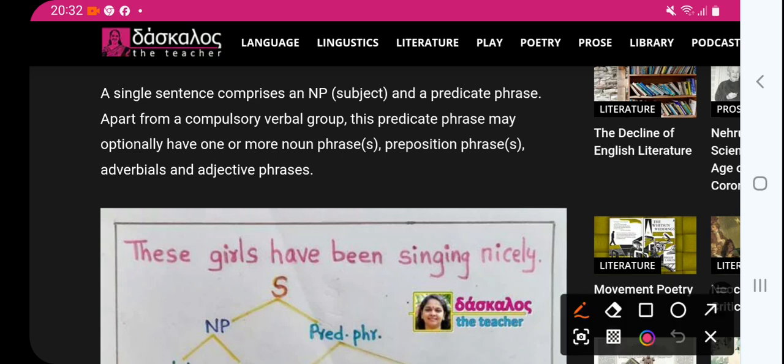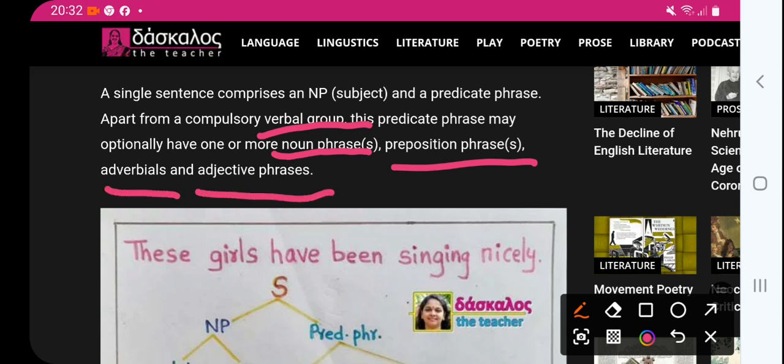Means in the predicate phrase the verbal group is compulsory, but a single noun phrase or more than one noun phrase, prepositional phrase, adverbial phrase or adjective are optional, right?